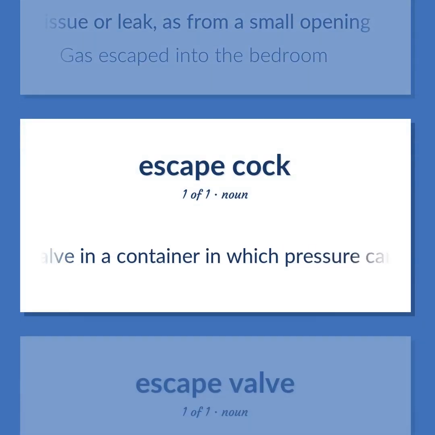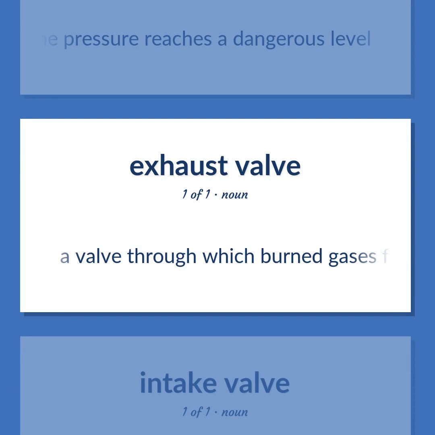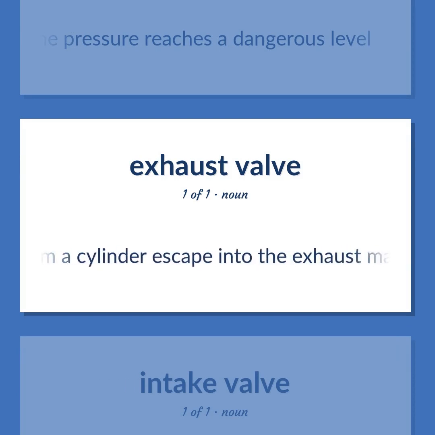A valve in a container in which pressure can build up. As a steam boiler, it opens automatically when the pressure reaches a dangerous level. A valve through which burned gases from a cylinder escape into the exhaust manifold.